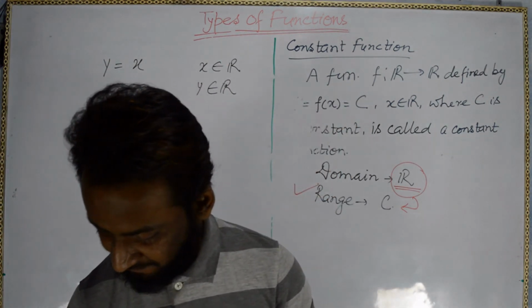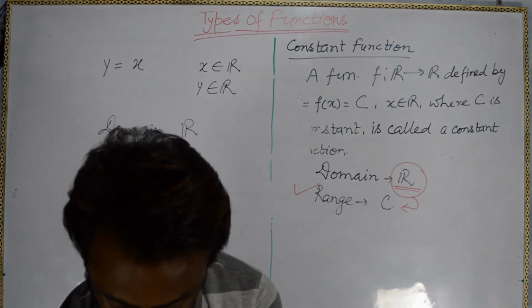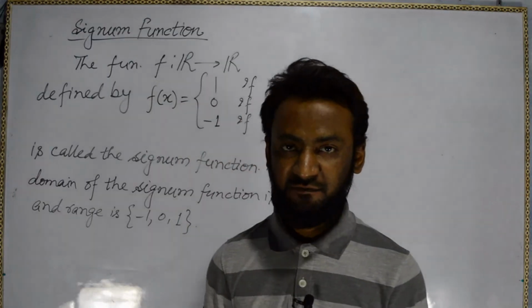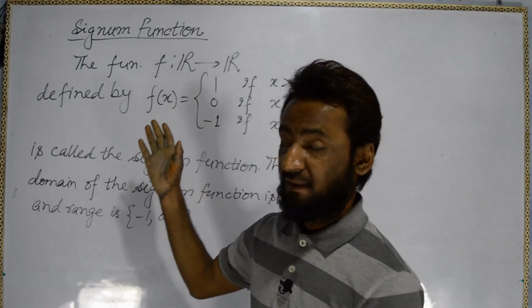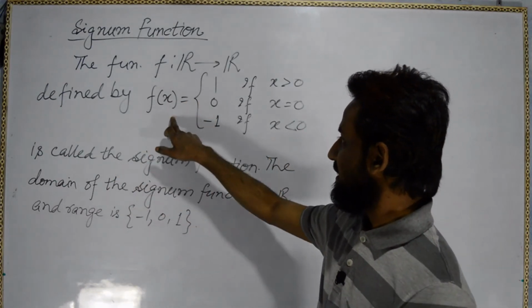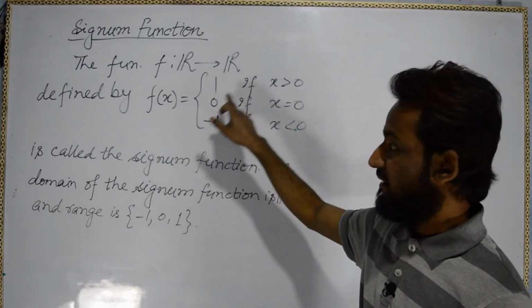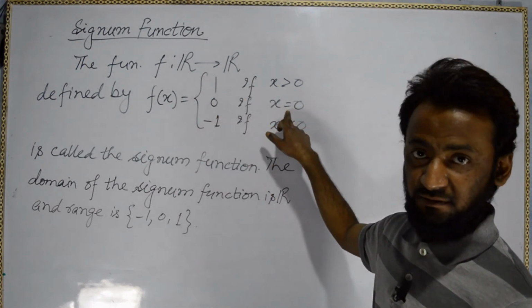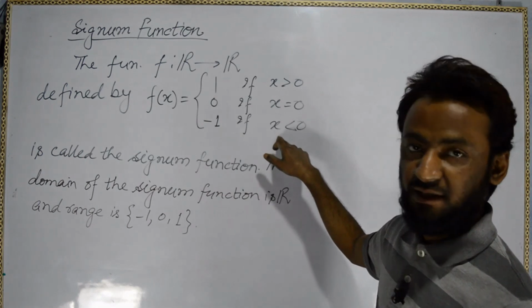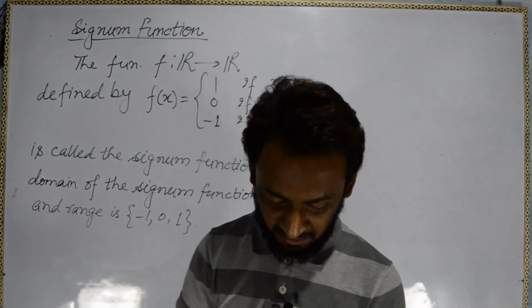Next is our signum function. Signum function is defined as f(x) equal to 1 for positive x, equal to 0 for x equal to 0, and minus 1 for negative x. Let us see with the graph.